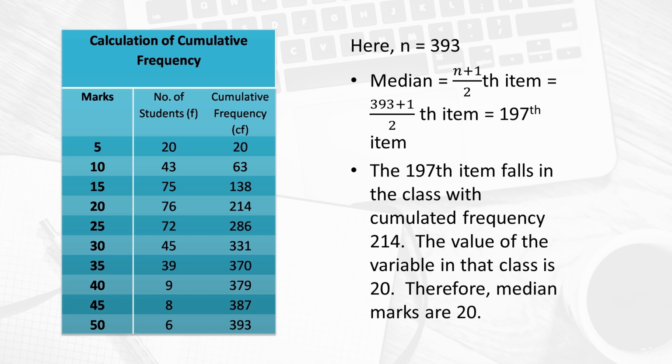So, 394 upon 2th item, that comes to 197th item, and if you try to see 197th item in the cumulative frequency, you will see that it falls in 214, because the above one, 138, will be less, right. So, it will be 214. So, the corresponding value of 214, that is 20, will be the median in this case.